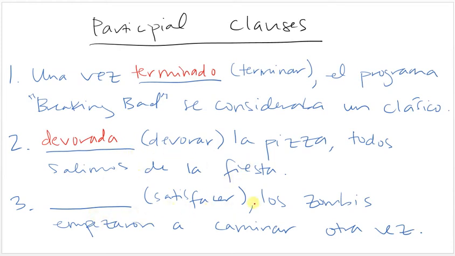Okay, satisfacer, los zombies empezaron a caminar otra vez. Los zombies is masculine and plural, so you would want the masculine and plural past participle, and this is irregular, remember? So it's satisfechos. Los zombies empezaron a caminar otra vez. So satisfied, the zombies began to walk again.